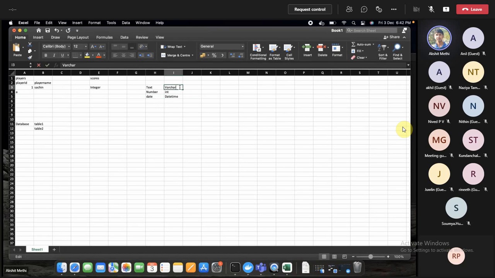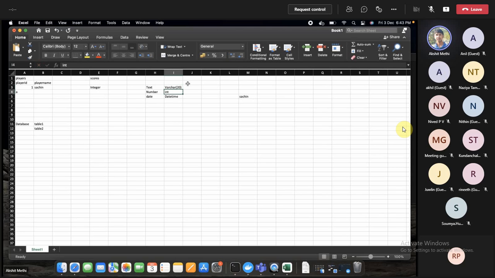So when you define a varchar, you have to define the length of the column. Let's say I say Sachin. There are 6 characters in it, right? So we need to know prior up to what length of characters we want to store. Let's say I want to store up to 20 characters.